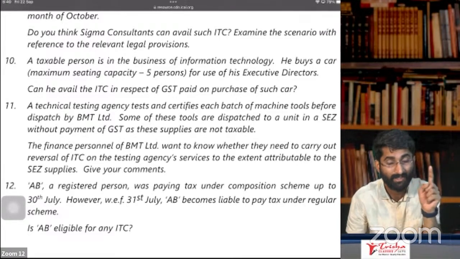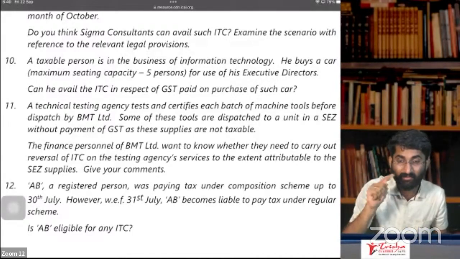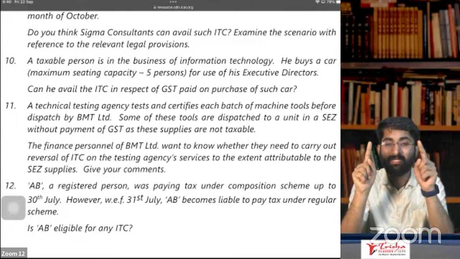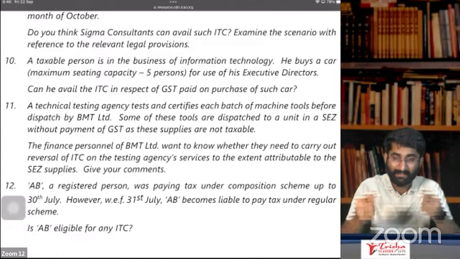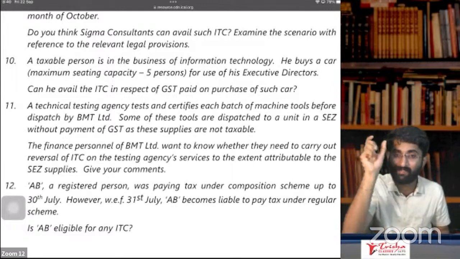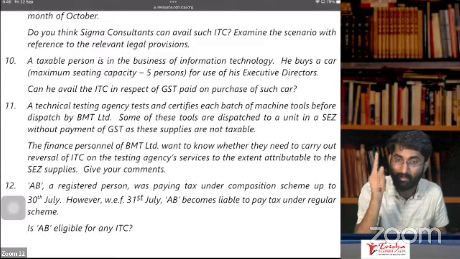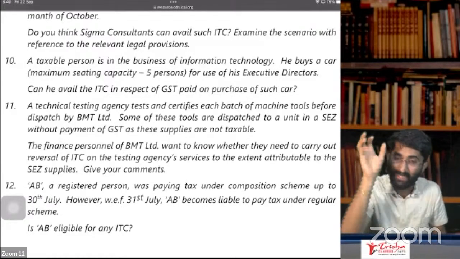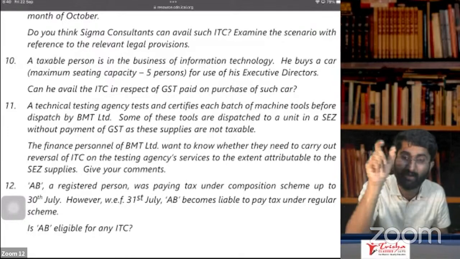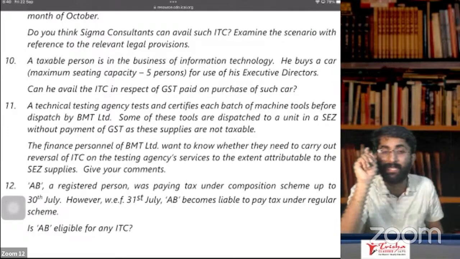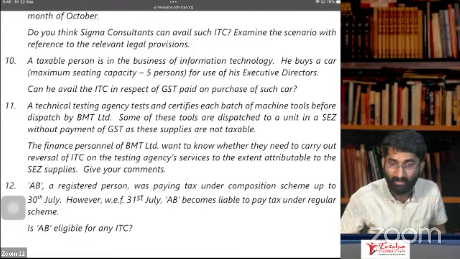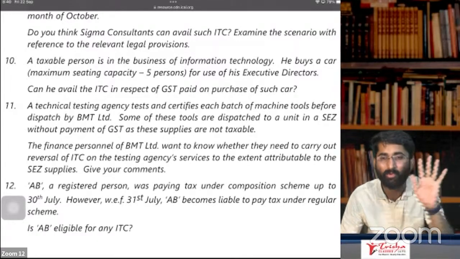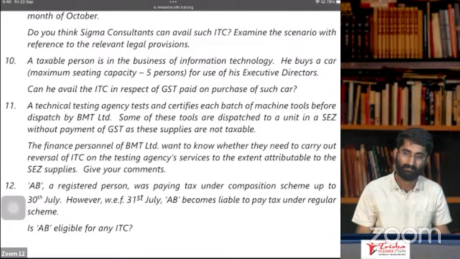What is nil rated supply? Nil rated, that means the rate of tax is zero. What is zero rated supply? Zero rated supply means export supplies and supplies to SEZ. On zero rated supply, you will get ITC. Remember, section number 17, subsection 2 says that on taxable supplies and zero rated supply, you will get ITC. If you are doing the exempt supplies, you don't get ITC. Okay.